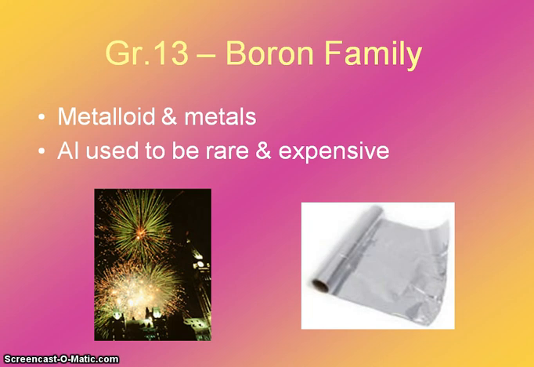Now skipping across over to the p block, the 13th group across is the boron family. And boron consists of metalloids and metals because it breaks through that stair step through the p block. One of the most common elements in this group is aluminum. Believe it or not, aluminum actually used to be very rare and expensive. This group has a charge of 3+. They have 3 valence electrons that they will try to get rid of in order to achieve an octet.